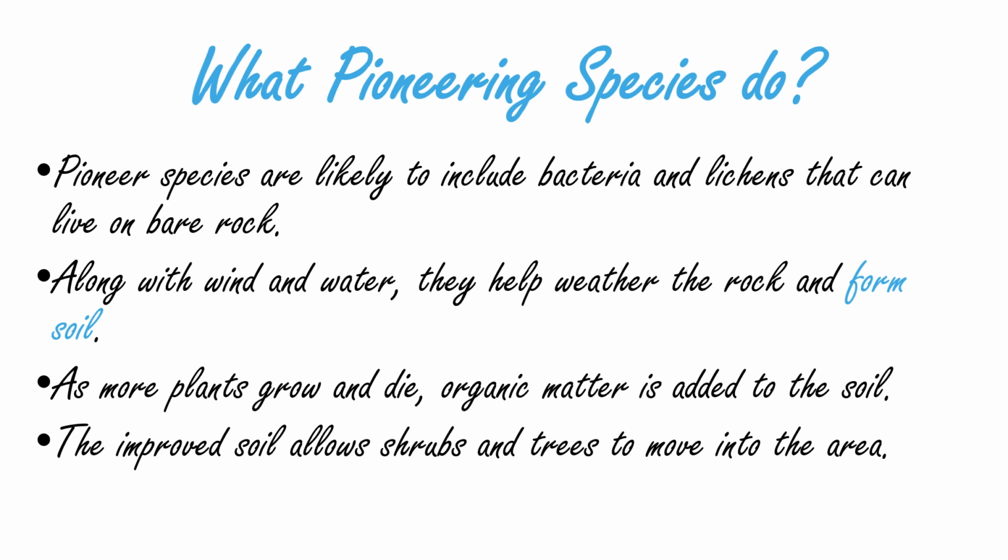The pioneering species include bacteria and lichens, which can easily grow on bare rocks. Together with the help of wind and water, they break the rock into finer and smaller particles, making soil. On this soil, grass-like plants initially grow and then die, adding nutritious organic matter back to the soil and enhancing its water-holding capacity. Furthermore, shrubs and trees start to grow and new communities emerge.